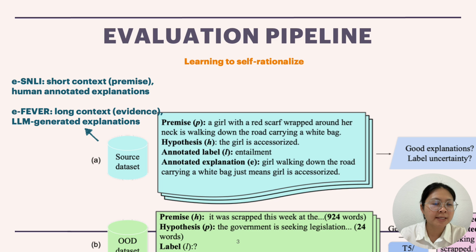The first one is ESNLI, where the context is small, which is the premise, and contains human annotated explanations. We also have eFever, a fact-checking dataset, which has a much longer context, which is the evidence, and explanations are model-generated by GPT-3.